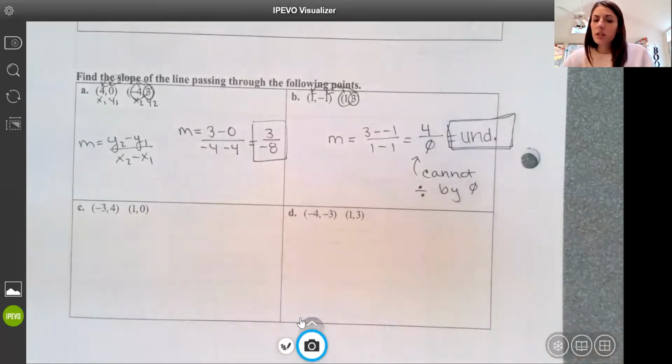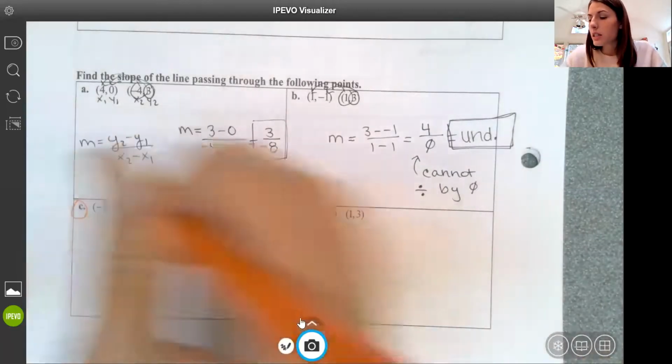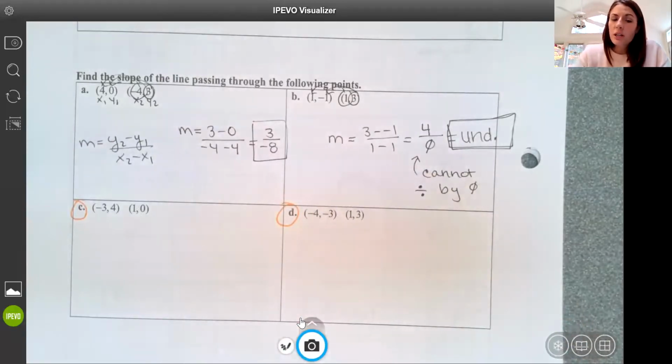There are 2 more examples here that I want you to try on your own, C and D, using that slope formula. Be very careful with negatives. Okay, and then continue the video and see how you do.